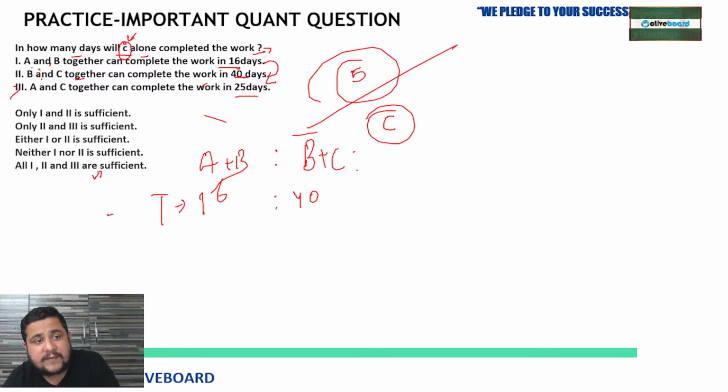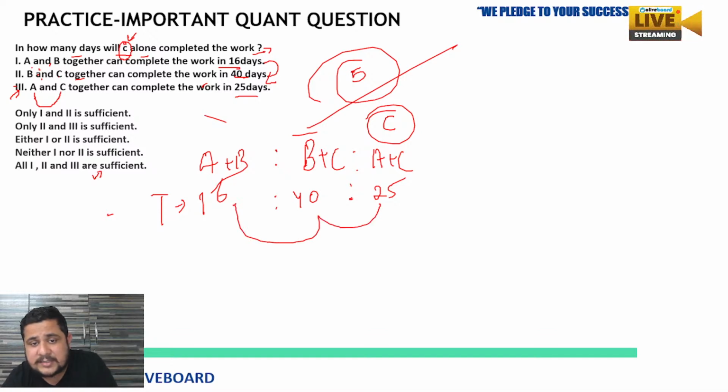But when we see the third, A and C together can complete the work in 25 days. So now we have A and C completing the work in 25 days. We'll take the LCM of these times, 16, 40 and 25, so we'll get the total work. By this we can get the efficiency of A plus B, B plus C, A plus C. And with the help of that we can easily get the efficiency of A plus B plus C.